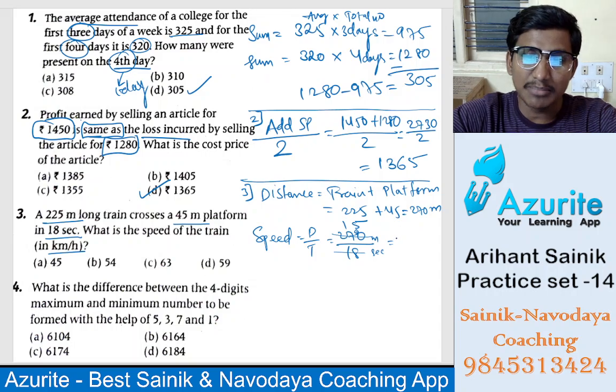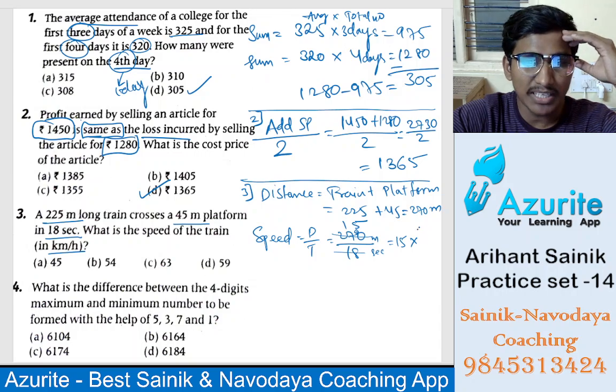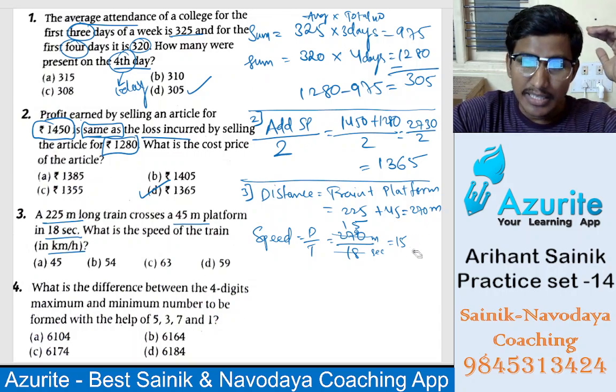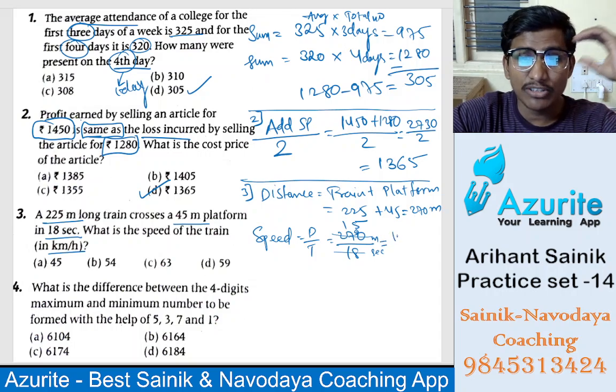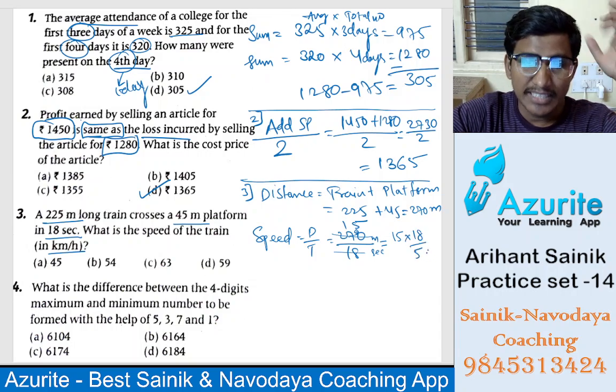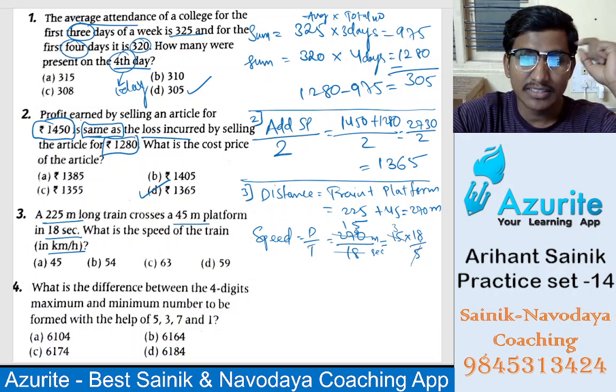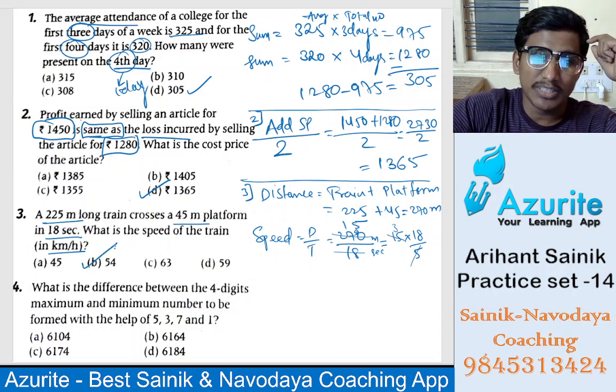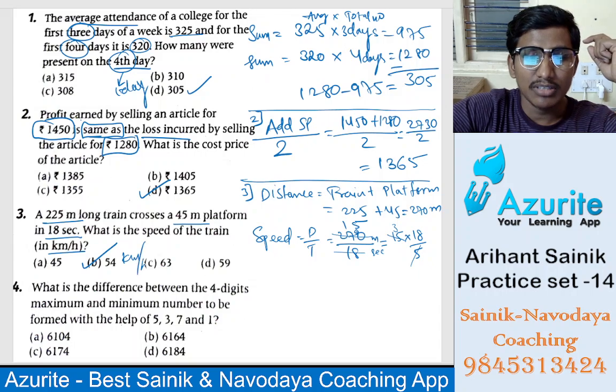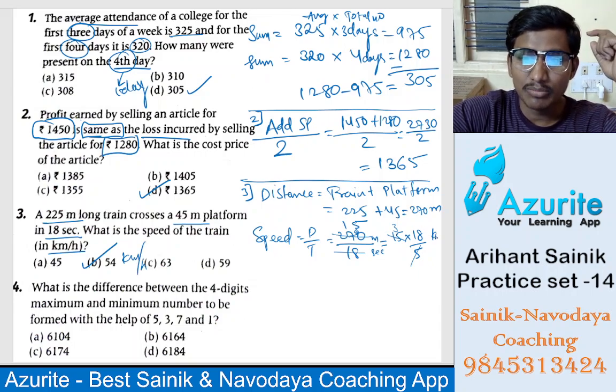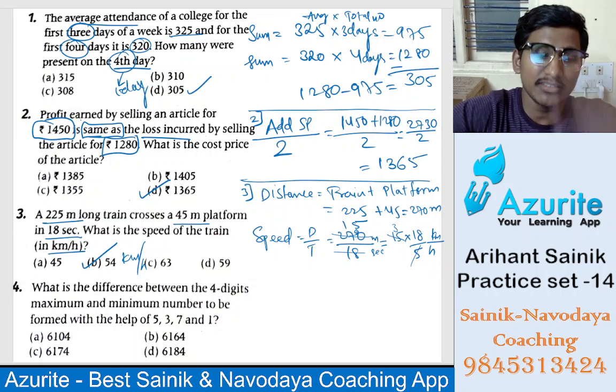So 15 meter per second, how much do we have to multiply to convert it into kilometer per hour? We have to multiply with 18 by 5. So 5 3s are 15, 18 3s are 54. So 54 kilometer per hour will be the answer. Kilometer per hour. Understand?